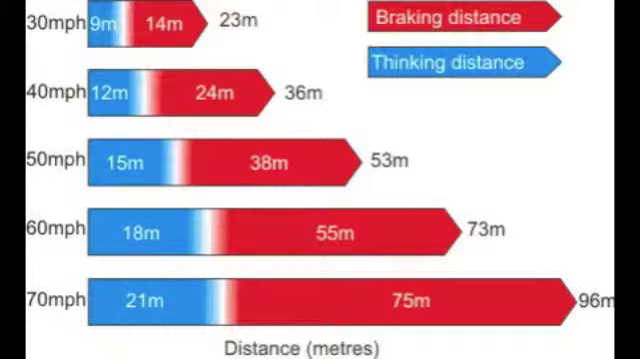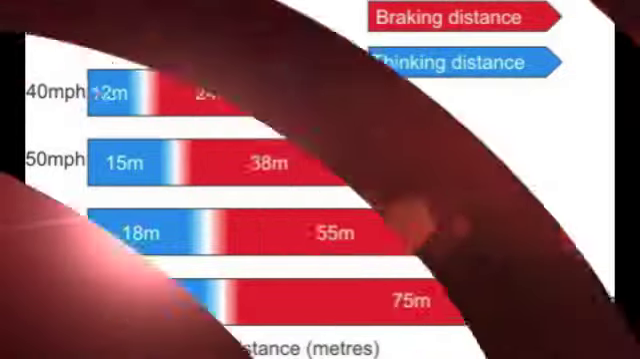Don't text and drive. This graph demonstrates total stopping distance, which is your thinking or reaction distance plus braking distance. As your speed increases, so does your total stopping distance.